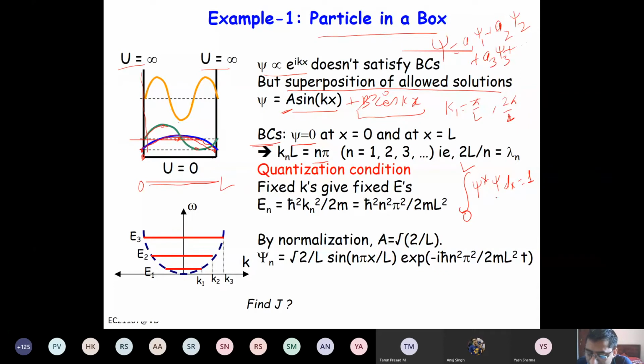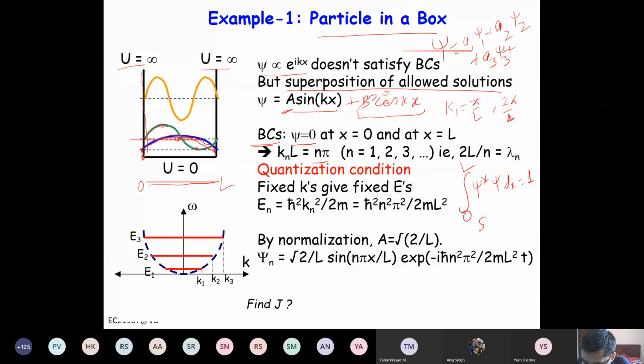Now the integral of sine square kx dx from 0 to L is how much? So sine square theta can be written as 1 minus cosine 2 theta divided by 2. If you integrate 1, it will be L only, right?